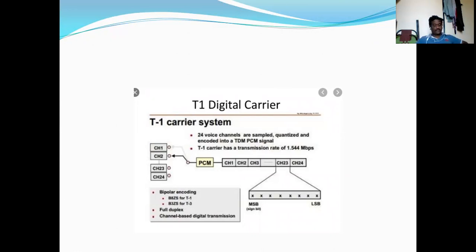This particular multiplexer is simply a digital switch, having 24 independent channels, channel 1, channel 2, channel 3, and so on. Here 24 independent channels is nothing but 24 inputs.